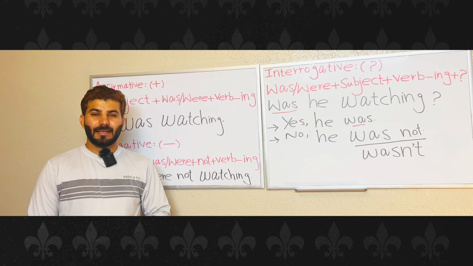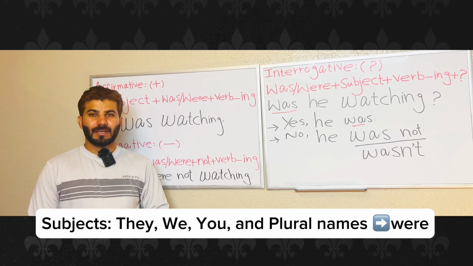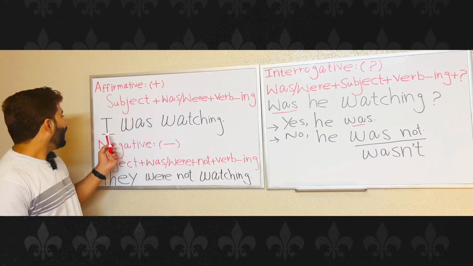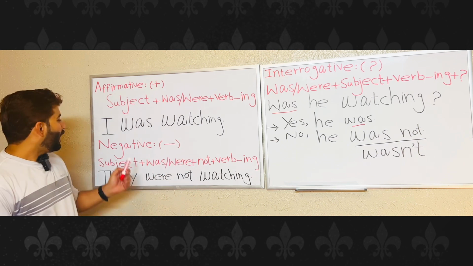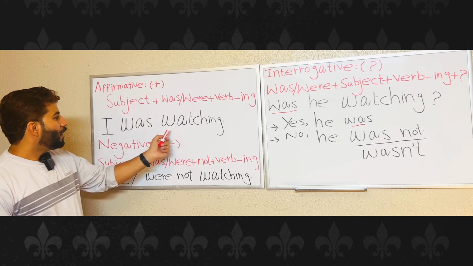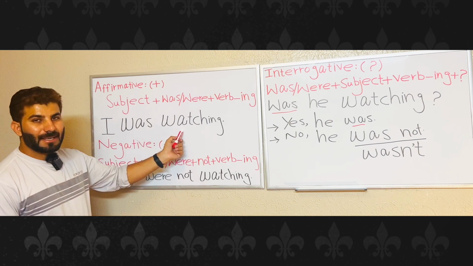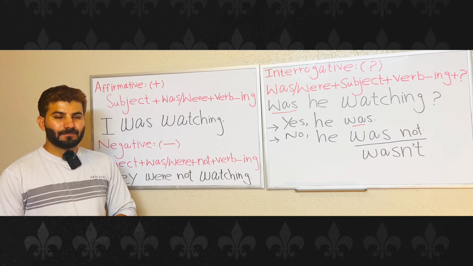With subject they, we, you, and plural nouns, we use were. For example, I was watching. In this example, I is the subject, was is the helping verb, watch is the base form of the verb followed by ing.